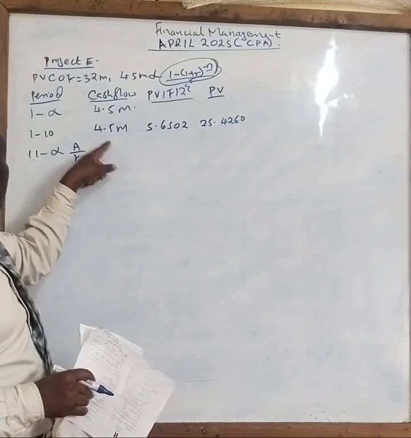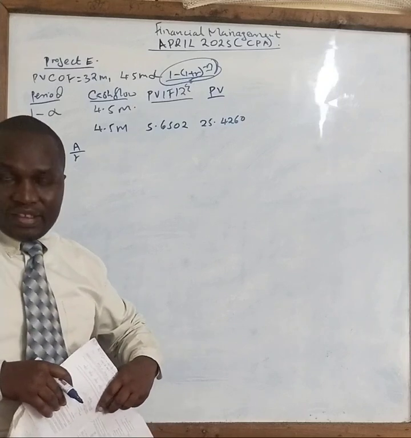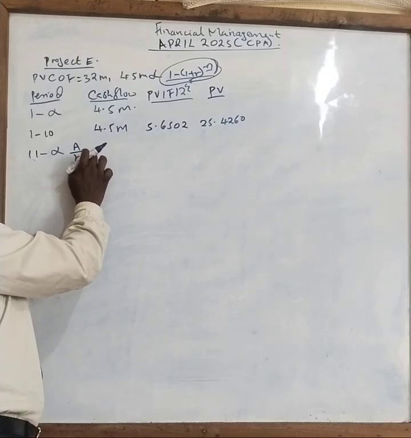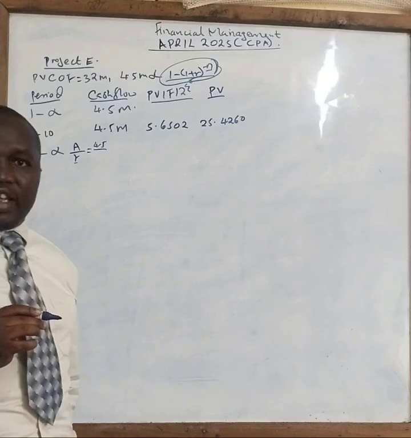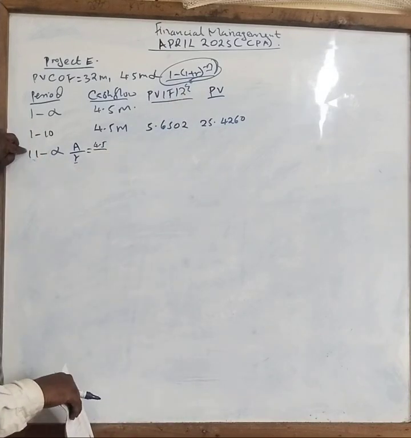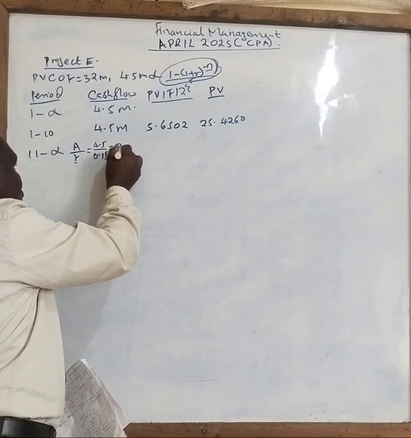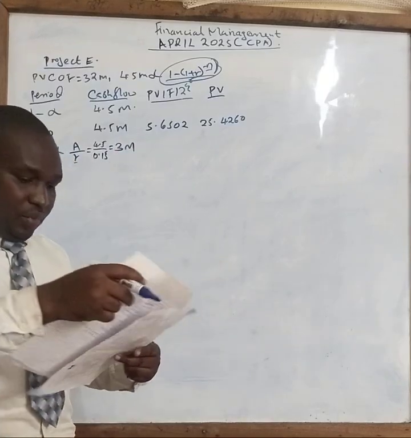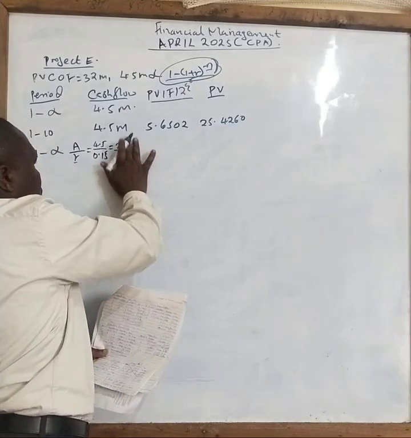So therefore, we will not discount the figures we will get here by use of 12%. No, we will use 15%, sorry. Because it is to infinity, for me to get the cash inflow, it will be 4.5 divided by R. Which R are we referring to? It is not the 12%, but it will be 15%, because it is already above 10 years. So you now divide by 0.15. And your answer is 3 million, sorry, 30 million.